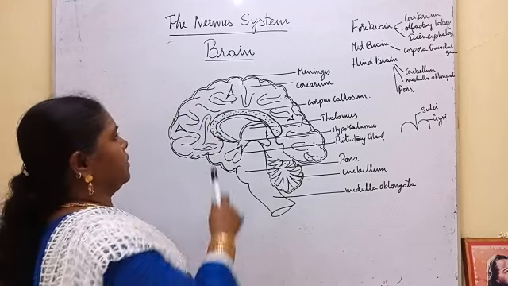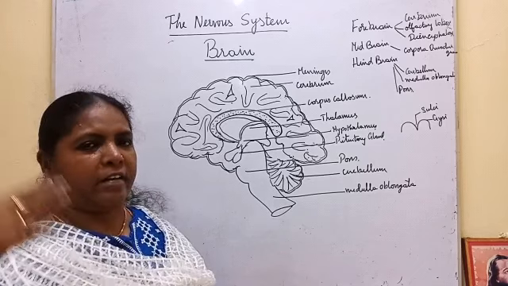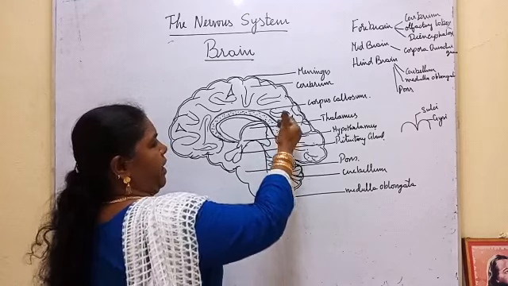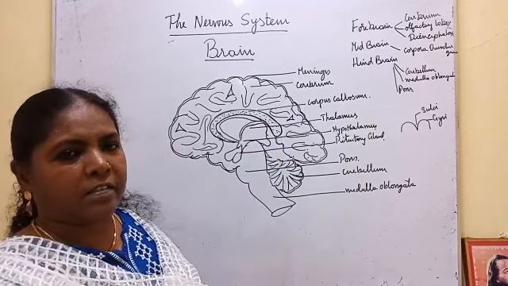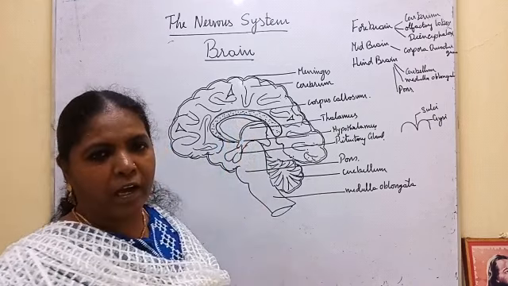So this cerebrum has two layers, outer cortex and inner medulla. The outer portion is the lighter cortex and the inner portion is the darker medulla.